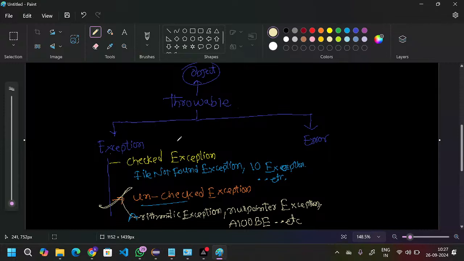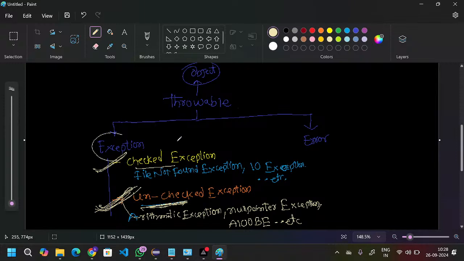Exceptions are again divided into two types: one is the checked exception, the second one is the unchecked exception. Checked exceptions are compiler-known exceptions. Unchecked exceptions mean the compiler doesn't know some exceptions. If the compiler knows, it will check; that is called checked exceptions. If the compiler doesn't know, then the compiler doesn't check, so those are called unchecked exceptions.